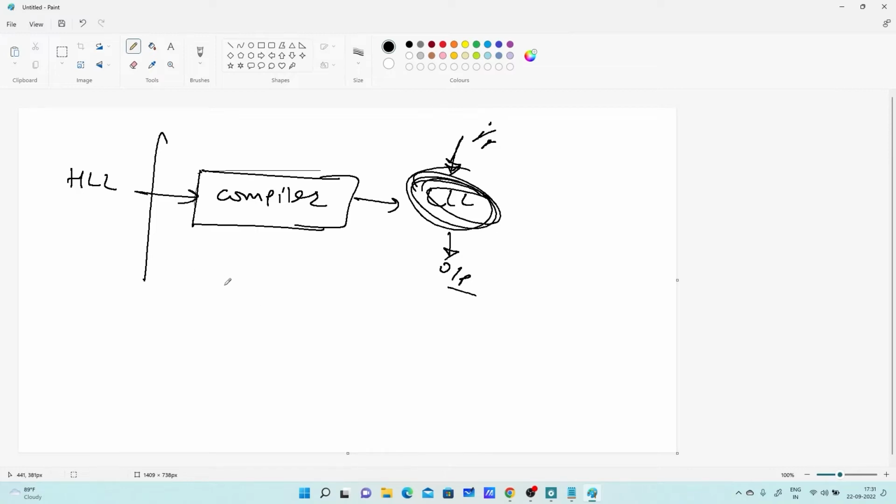Now coming to the interpreter. Instead of a compiler, if you are going for an interpreter, the interpreter translates one line at a time. The interpreter executes the program on the fly, one line at a time, and wherever it is unable to execute the code due to some error, it will stop. But this is not happening in a compiler. If errors occur in a compiler, the compiler will stop the compilation by giving the list of errors. So the compiler is asking us to correct the errors so that it can convert the code to the target form.